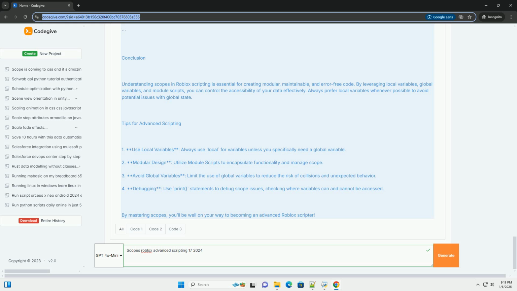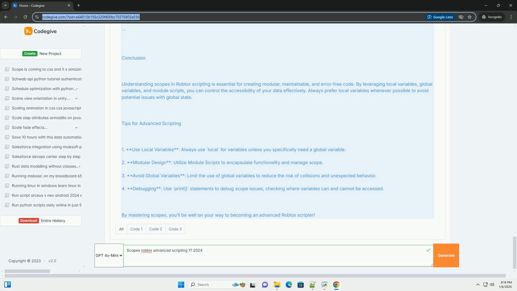2. Global scope. Global variables are accessible from anywhere in the script. However, they can lead to issues such as variable name collisions and unexpected behavior if not managed properly. Example. In this case, myGlobalVariable is accessible both inside and outside the function.